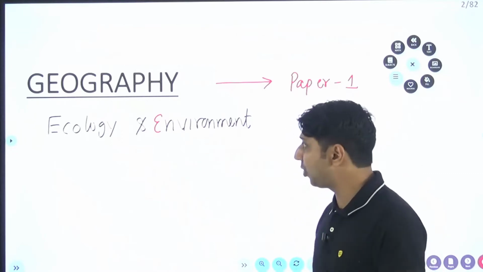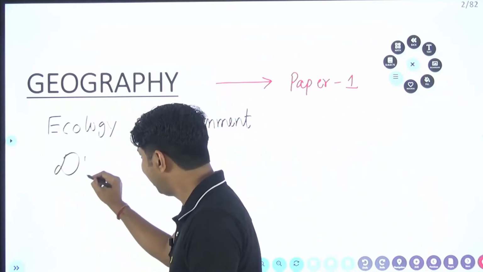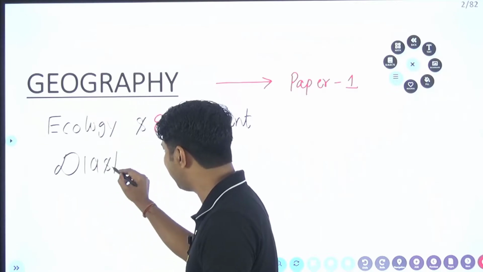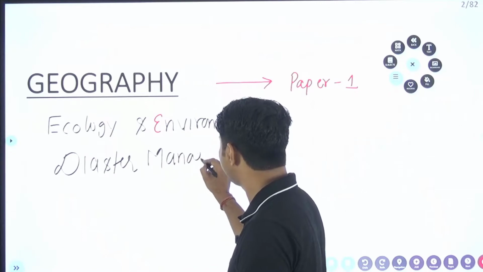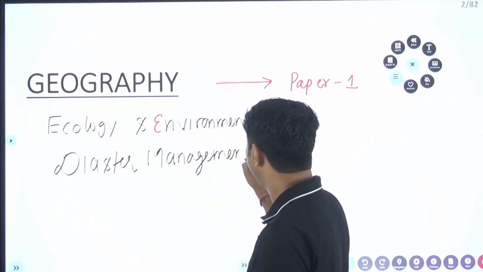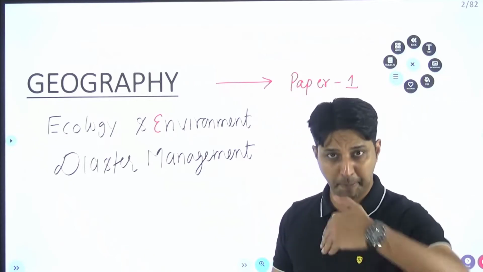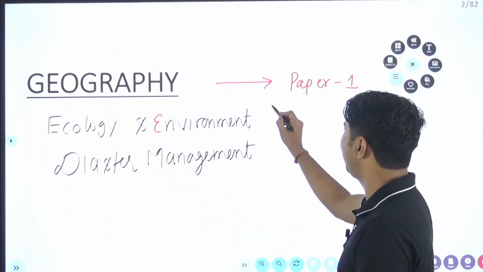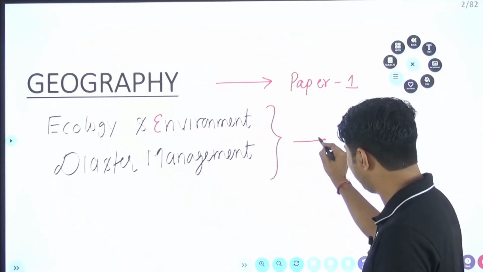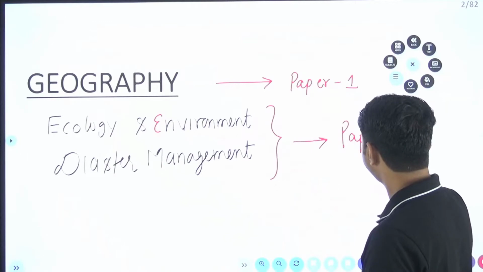Along with this, I am also going to teach another subject, that is disaster management. Remember, my dear friend, geography comes under paper 1 and these two subjects, ecology and environment and disaster management, come under paper 3.